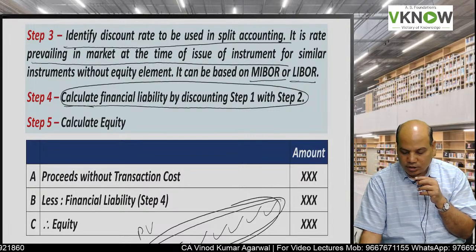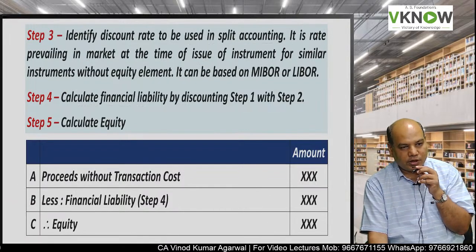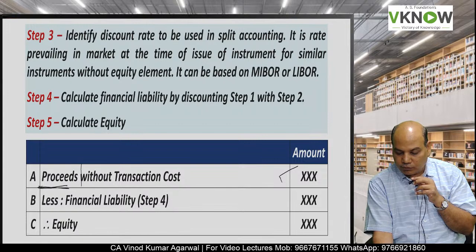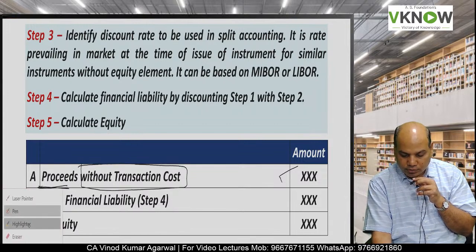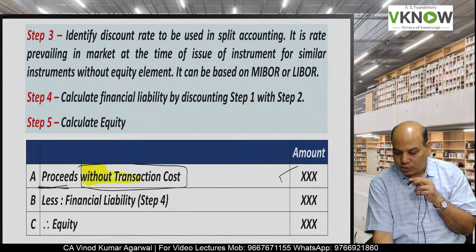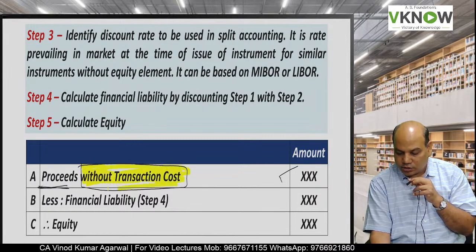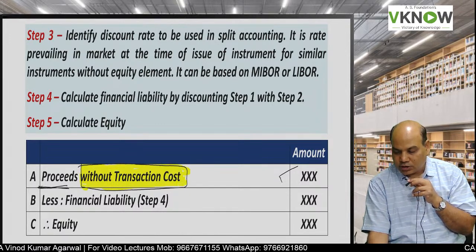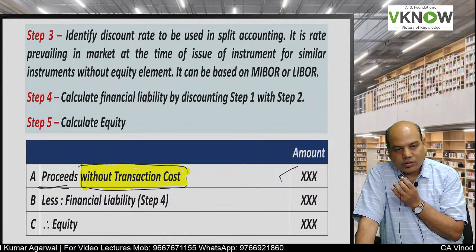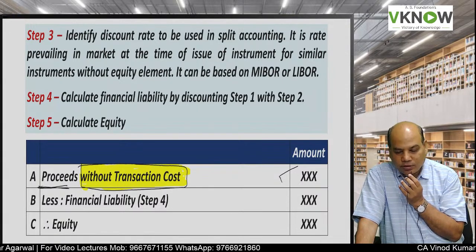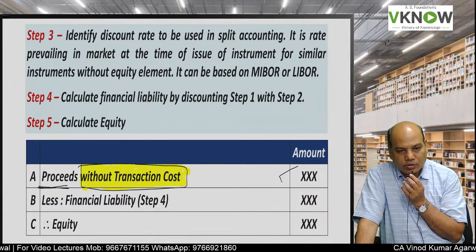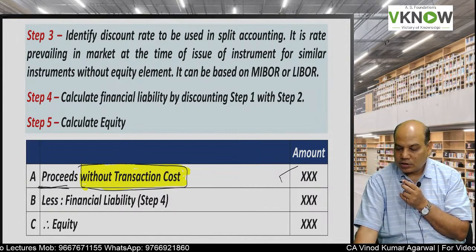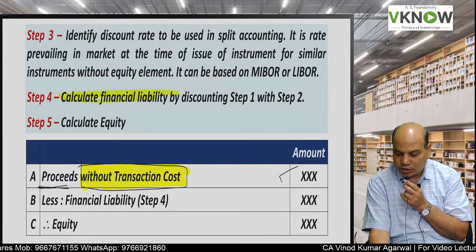Then what is equity? As you have studied, equity is the residual interest. So from the proceeds, but without transaction cost, very important, transaction cost I will tell you separately. I will not deduct transaction cost here, because if I deduct it here, the entire transaction cost gets allocated only to the equity part, only one instrument, but transaction cost needs to be apportioned. So I will take only proceeds without transaction cost minus the financial liability we have computed in step 4,